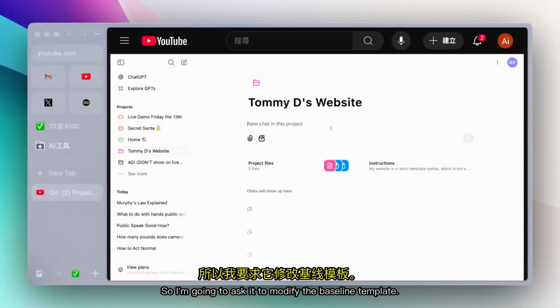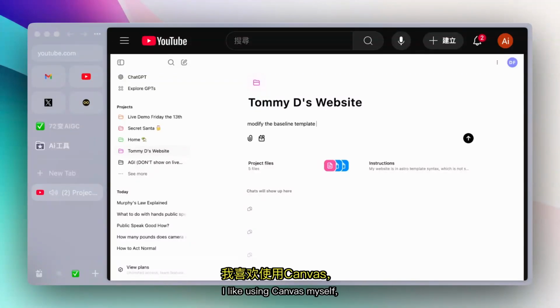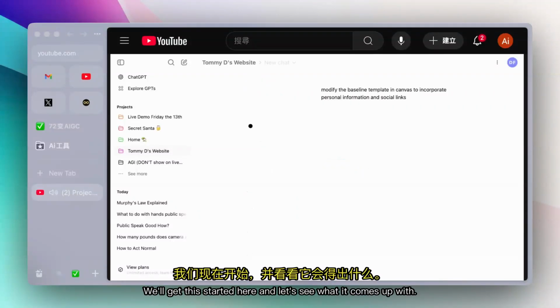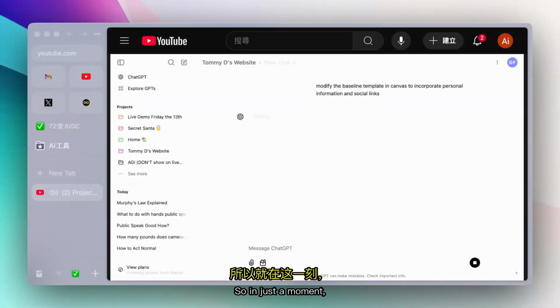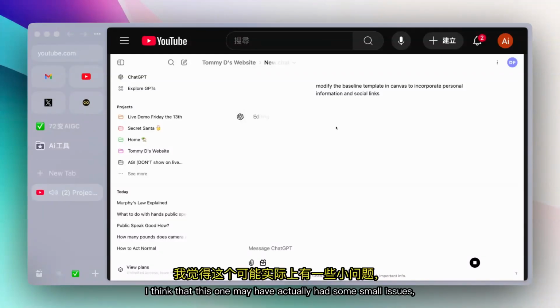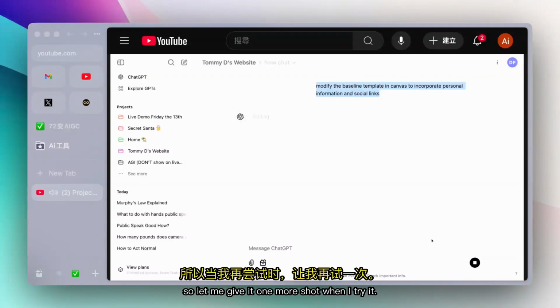So I'm going to ask it to modify the baseline template. I like using Canvas myself, so I'm going to say in Canvas to incorporate personal information and social links. We'll get this started here, and let's see what it comes up with. So in just a moment, we should be able to see that it's going to edit some of the Canvas information. I think that this one may have actually had some small issues, so let me give it one more shot when I try it.